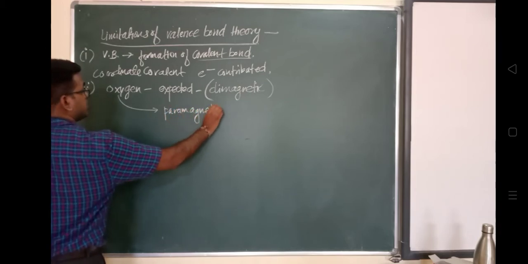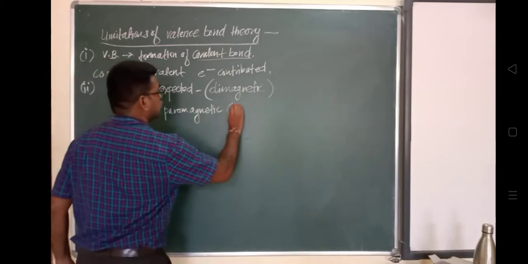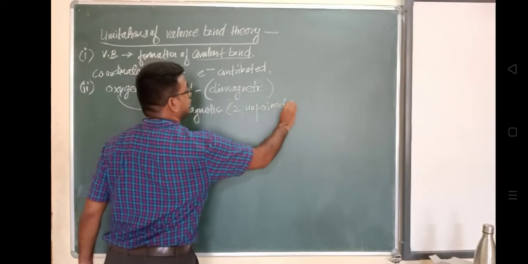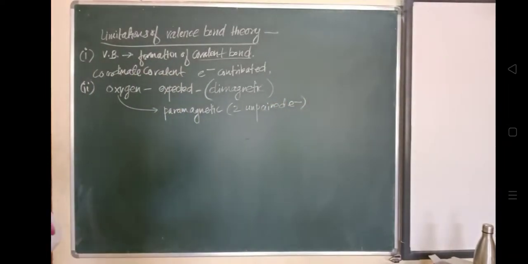It is showing a paramagnetic nature, having two unpaired electrons, because due to unpaired electrons it shows a paramagnetic nature. So that's the reason this theory fails to explain the paramagnetism of the oxygen molecule.